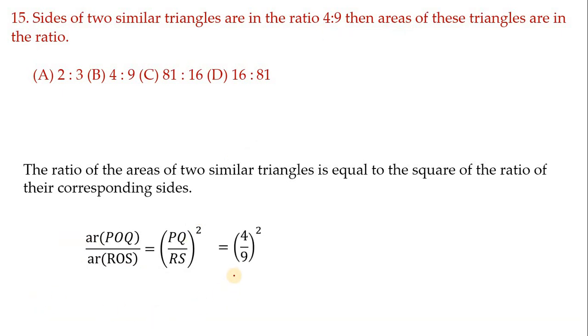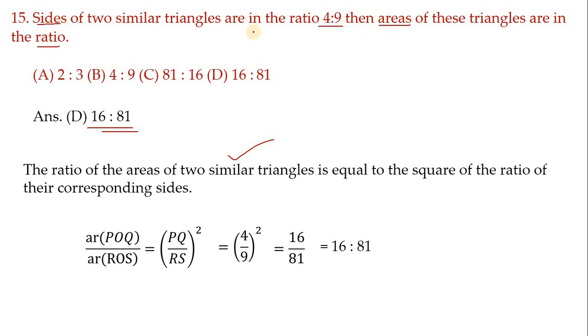So let me substitute in that. 4/9 whole square, 4 square means 16 and 9 square means 81. So 16/81 gives 16:81. So that is the correct option, option number D. Children, no need to do all these things in one shot. Directly you can answer if you keep in mind what I said. I repeat again, when side ratio is given and they ask to find area ratio, you make the square of this, that's all. So 4 square means 16 and 9 square means 81. And see the next question.